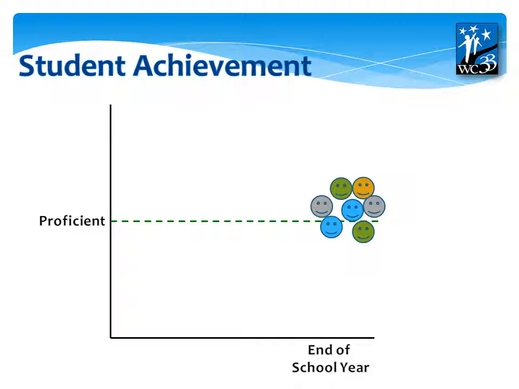Here is an illustration of what achievement or proficiency or attainment assessments look like. You see that the proficiency level is one standard place, and that at that point in time when assessed, students are either at, below, or above proficiency.